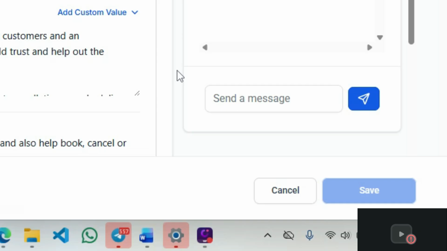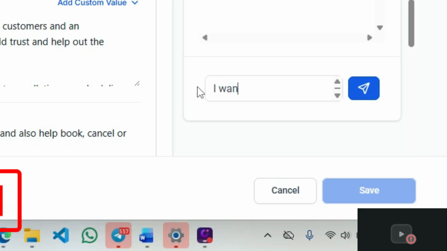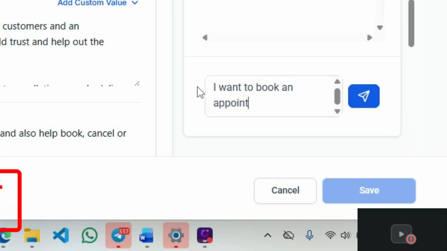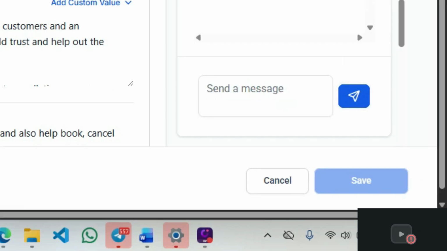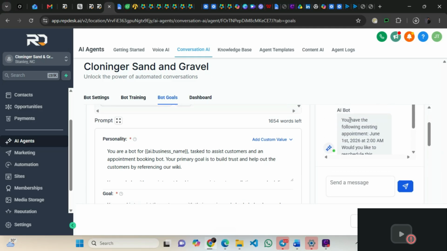Let me demonstrate it. So take for instance, this is just a test, the testing of the bot. Let's say, okay, I want to book an appointment. Okay, so this is it. The AI is already showing me that I have a booking, because I already had a pending appointment that I booked on June 1st.